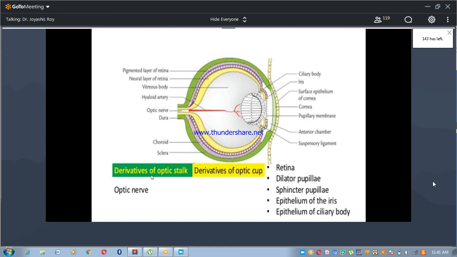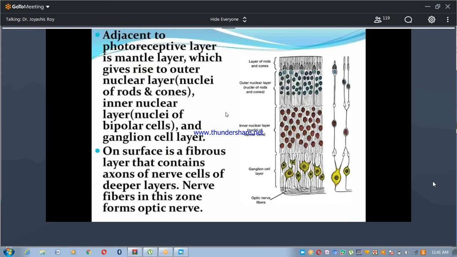So ultimately, from the optic stalk, the optic nerve is derived. From the optic cup, the retina, dilator pupillae muscle, sphincter pupillae, epithelium of the iris, and epithelium of the ciliary body develop. The central hyaloid artery ultimately develops into the central artery of the retina. Adjacent to the photoreceptive layer is the mantle layer, which gives rise to the outer nuclear layer, the nuclei of rods and cones.